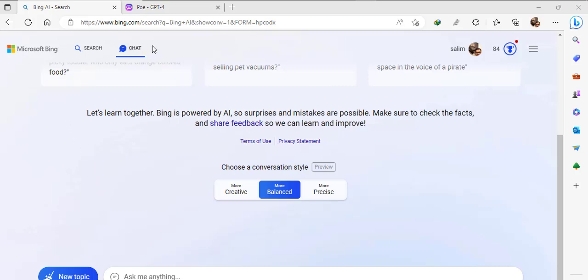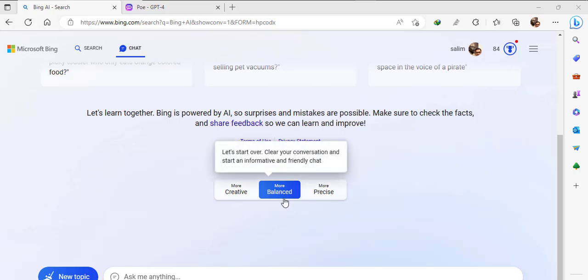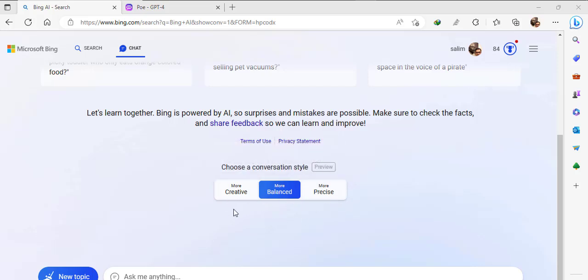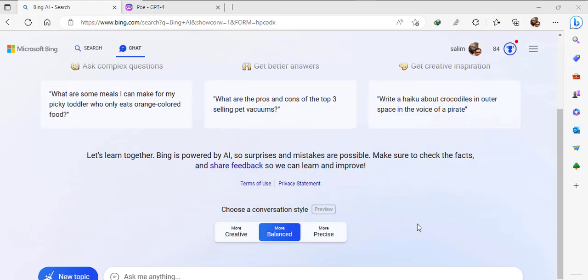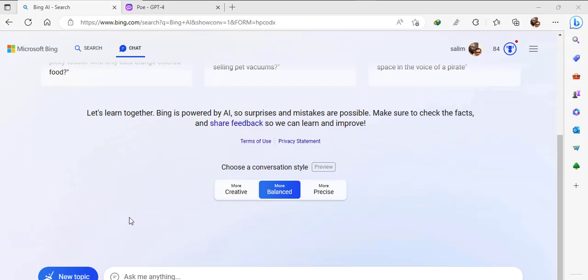The first time you go to the chat option, you will see this creative, balanced and precise. So you can select any option, and now I'm in the middle of creative and precise. You can choose precise answers or creative ones. Now you can use this option, and this is ChatGPT-4 actually. So new topic, you can type whatever question you have.